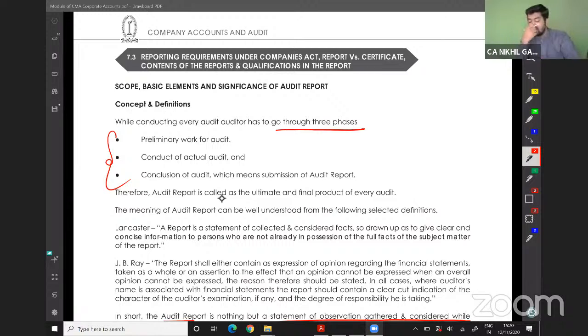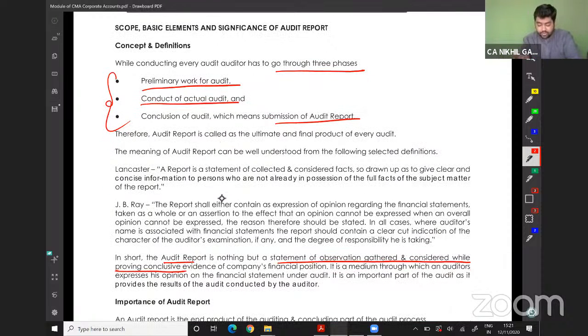Concept and definition. While conducting every audit, the auditor has to go through three phases. One is preliminary work of audit. Two is conducting the actual audit. Preliminary work is nothing but planning, allocation of the team, assisting the client, and so on. Then conducting the audit: how to verify whether the sales reported is right or wrong. Same goes for purchases, same goes for their internal system, same goes for their expenses, and so on. And the third one is conclusion of audit, which means submission of an audit report. Therefore, the audit report is called the ultimate and final product of the audit.